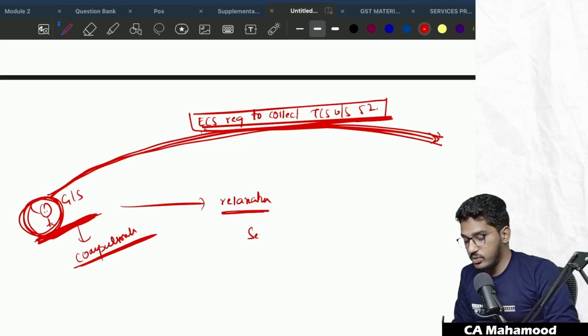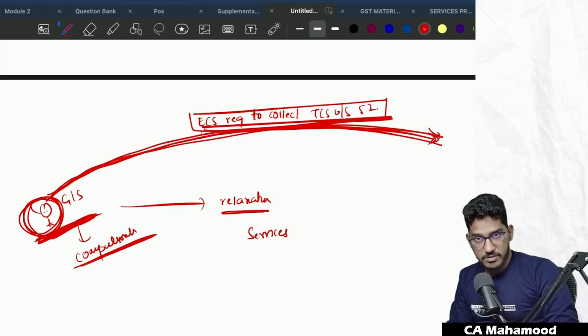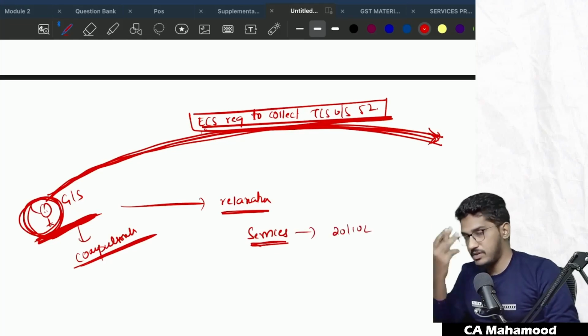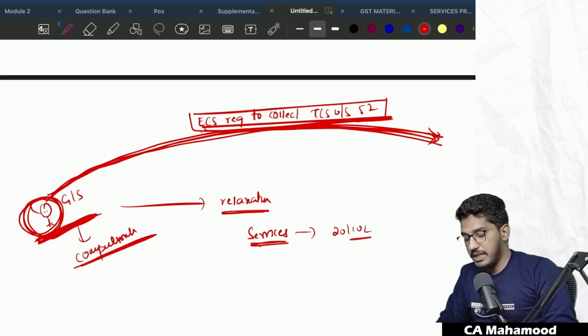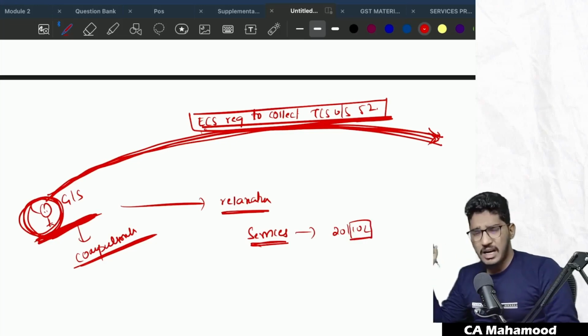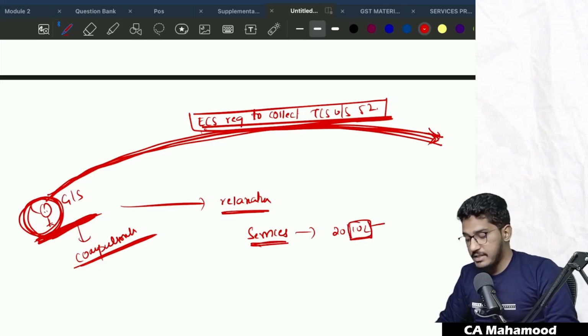Initially, they gave a relaxation to the person providing services. If you are providing services through the e-commerce operator who is required to deduct TCS under section 52, you are not required to obtain compulsory registration. You can enjoy the limit of 20 lakh rupees or 10 lakh rupees. If you are making a supply from the special category states, then the limit will be 10 lakh rupees. If you remember our regular classes, MMNT: Manipur, Mizoram, Nagaland, Tripura. If you are supplying services from any of these special category states, up to a turnover of 10 lakh rupees, you are not required to take registration.